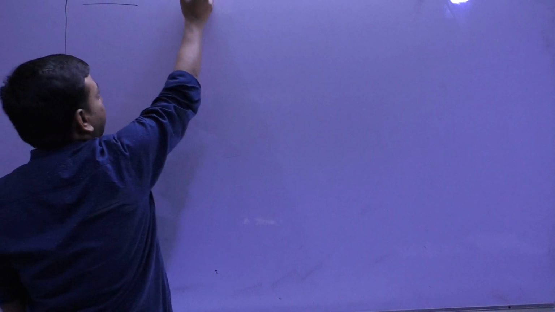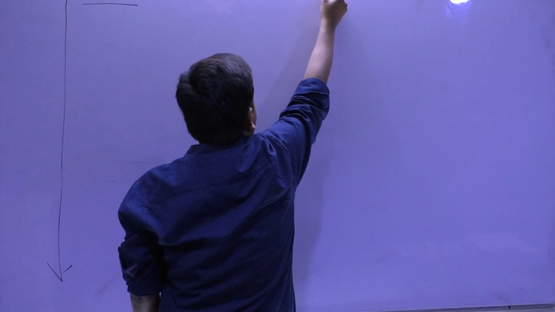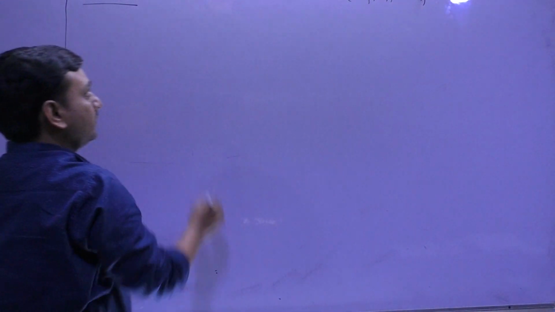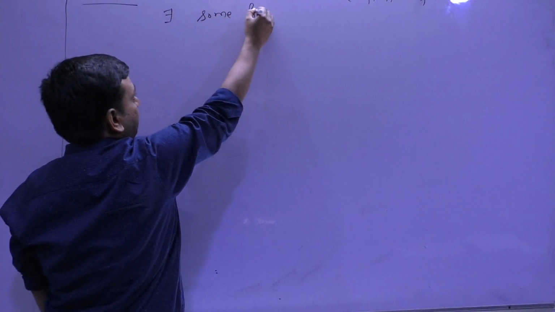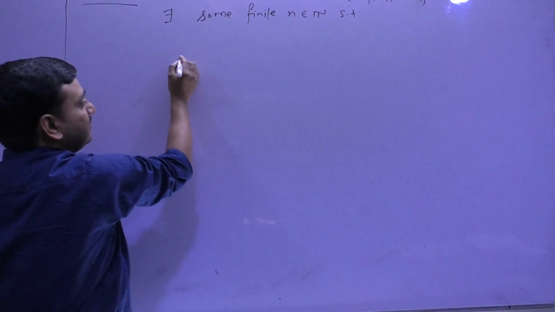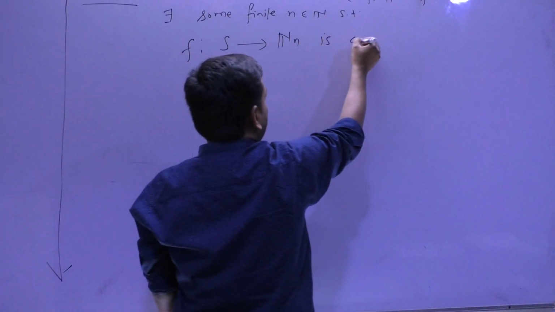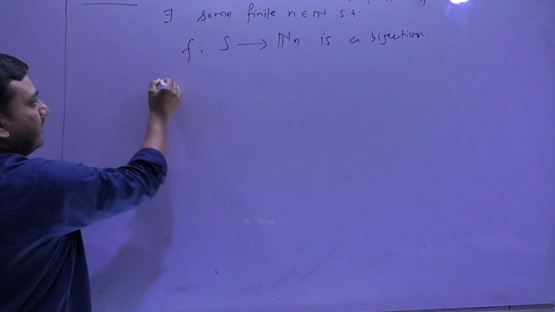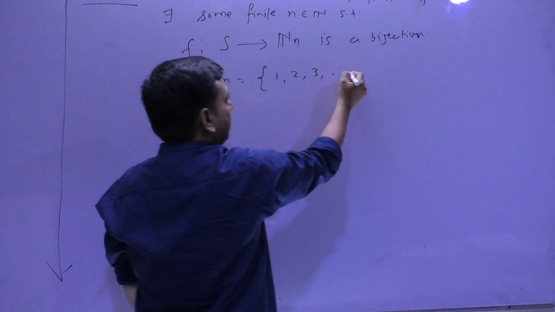So what is a set? A set, capital A or you can say S, is said to be finite if there exists some finite n belonging to N such that f from S to N_n is a bijection, where N_n is just a subset of N containing n elements.